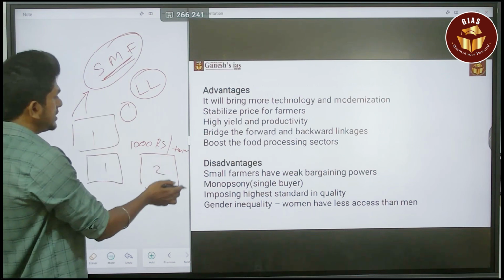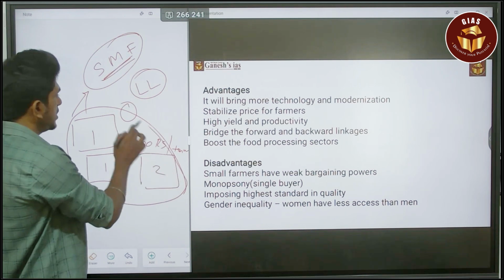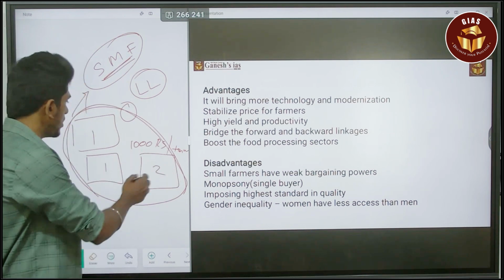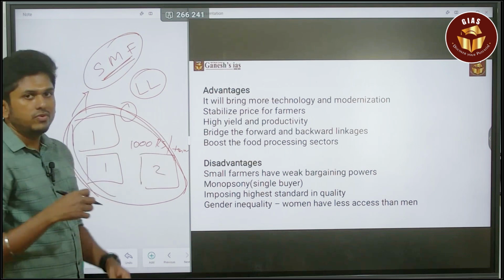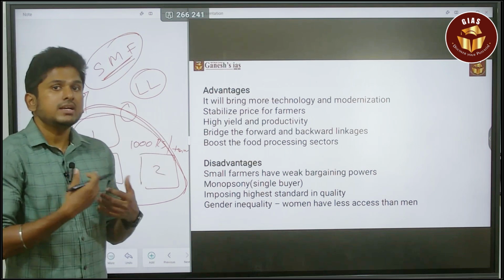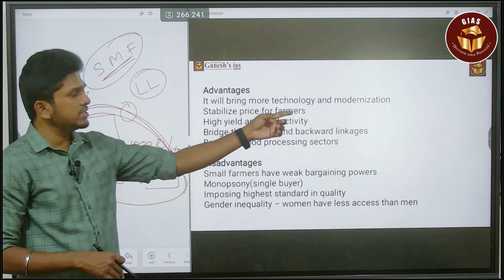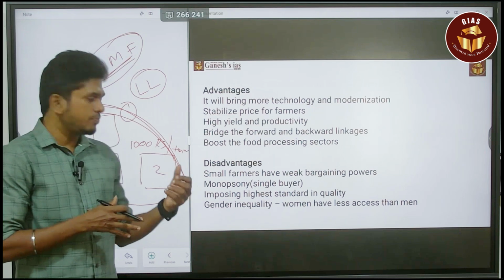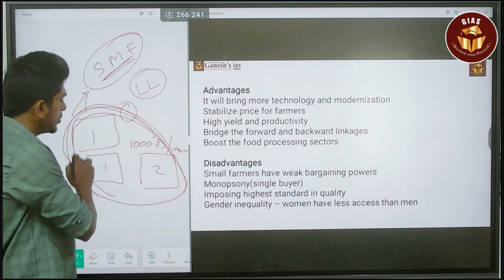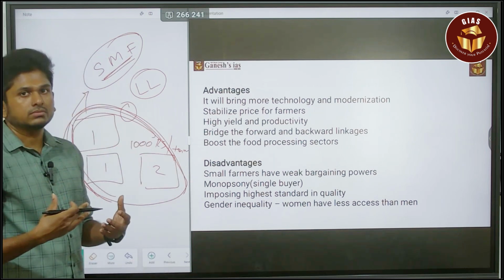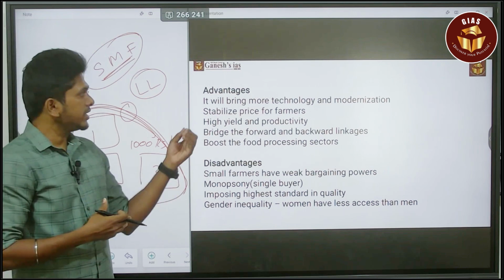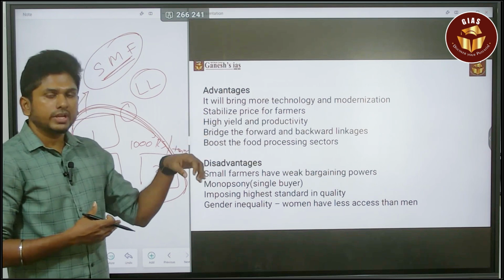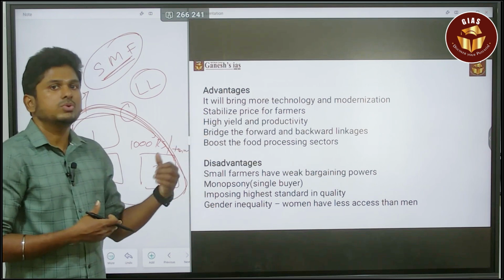The land leaser or contract farmer will make a contract with all these landowners and do the farming activities. In that scenario, it is easy to invest in technologies and modern equipment, because it is viable when they are going to make a huge profit. So it will bring more technologies into that field. That is one of the benefits.